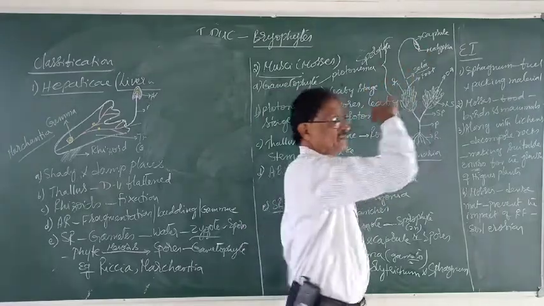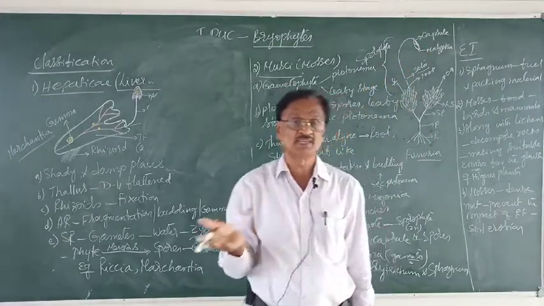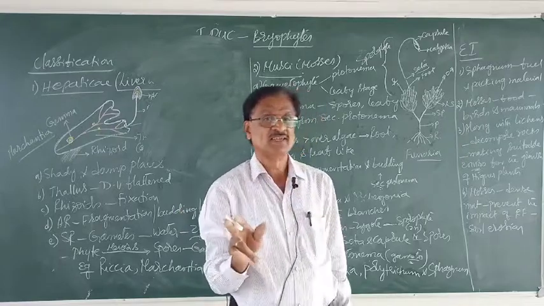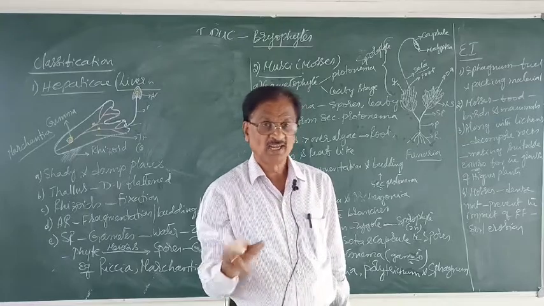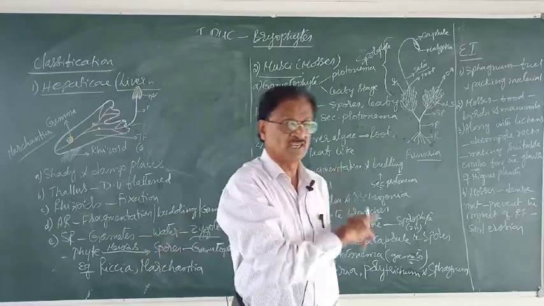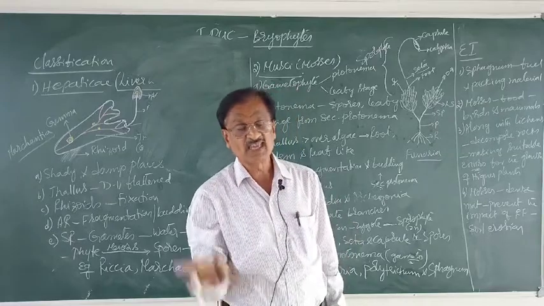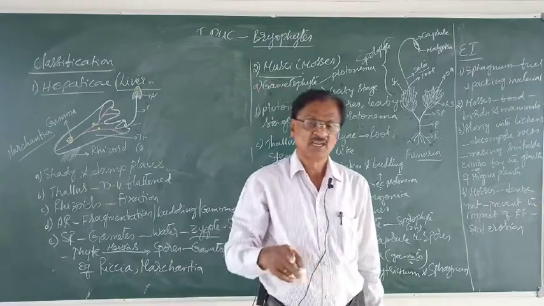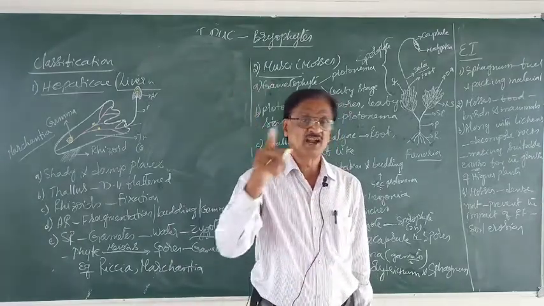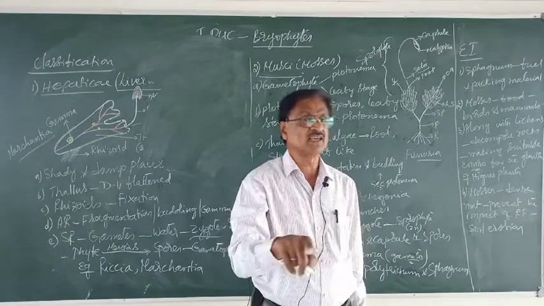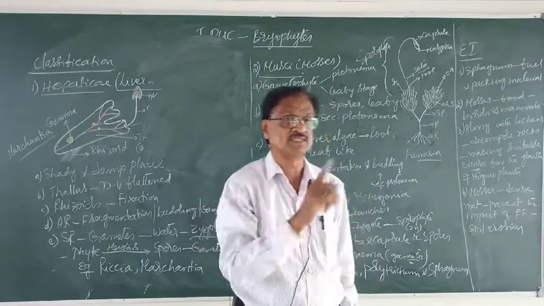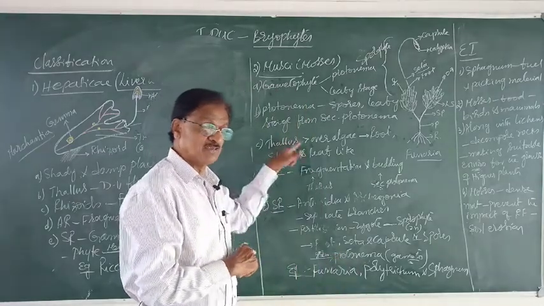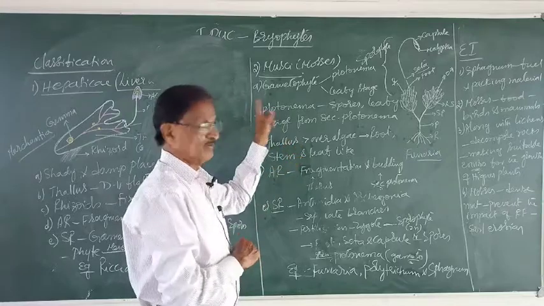From the sporophyte, the spores are formed by what division? As I said earlier, by meiotic division. Thereby the spores germinate and form the gametophytic body called the protonema, which is haploid. Like this, the gametophytic generation and sporophytic generation alternate with each other in the life cycle of these bryophytes. So these are the two classes prescribed in your syllabus under the bryophytes.